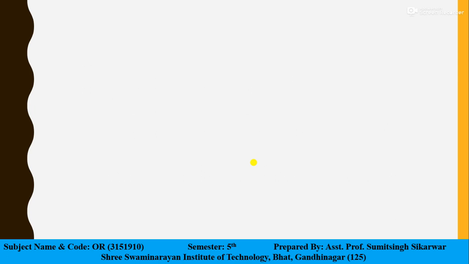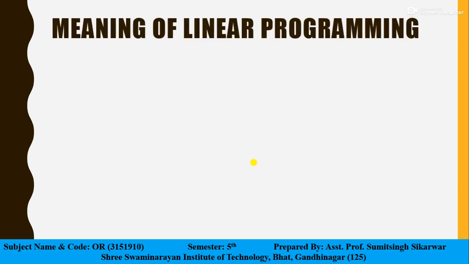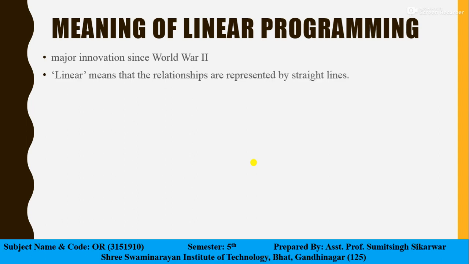Now let us understand the meaning of a linear programming. A linear programming is a major innovation since World War II in the field of business decision making. Linear means the relationships that are represented by a straight line.